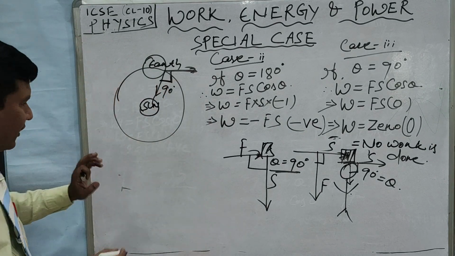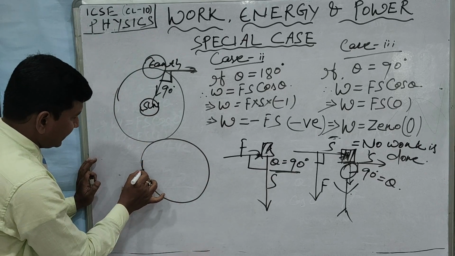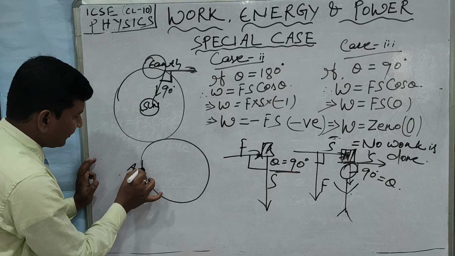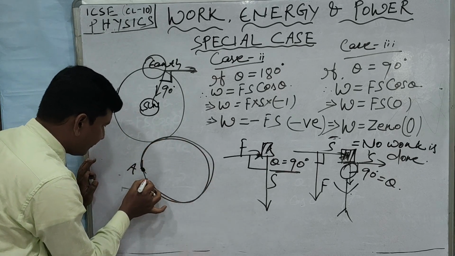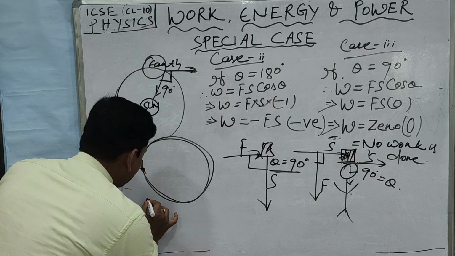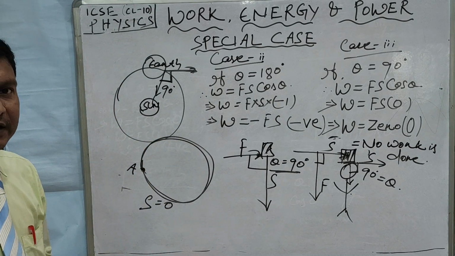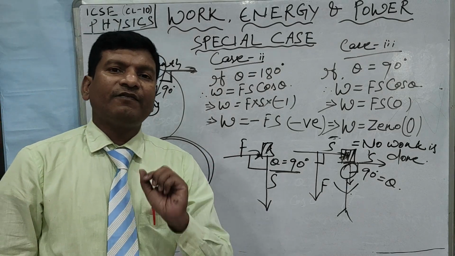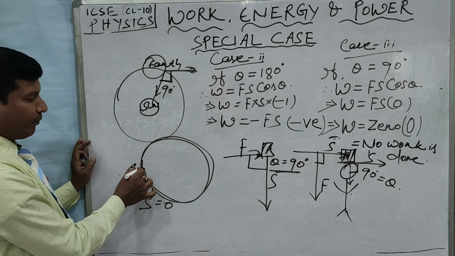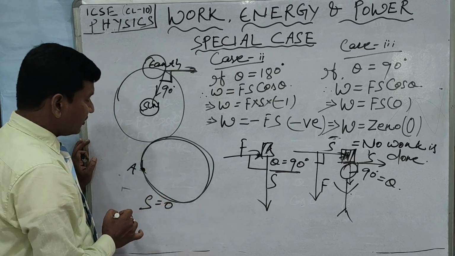And when the body is moving in a circular path, for completing one rotation, suppose the body starts from the point A, and after completing one round it comes back to this point. So what is the displacement? Here the displacement is equal to 0. Now do you know what displacement is? It is the shortest distance between the initial and the final point of the body. Since this is the initial point and this is the final point after completing one rotation, the displacement is equal to 0.